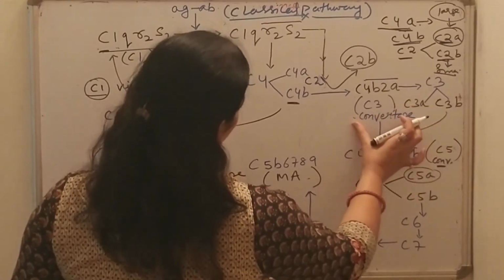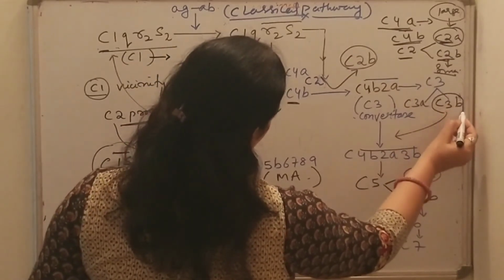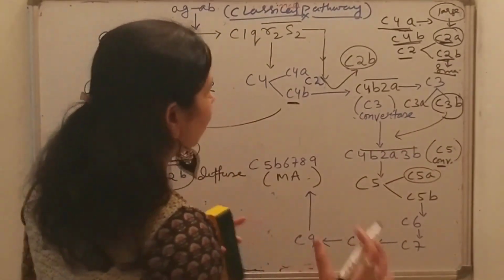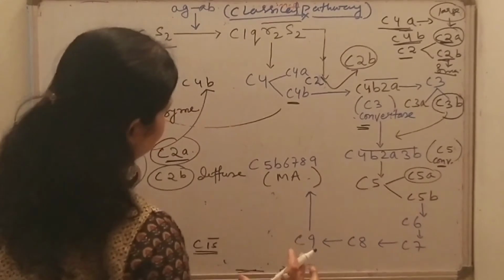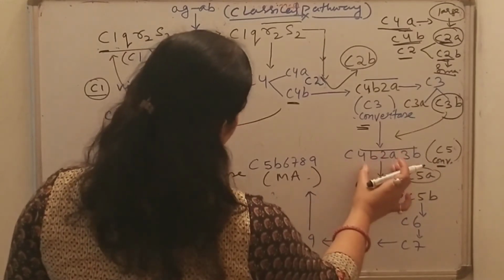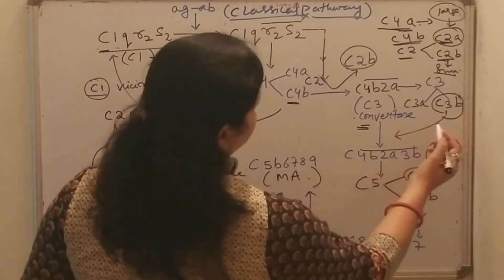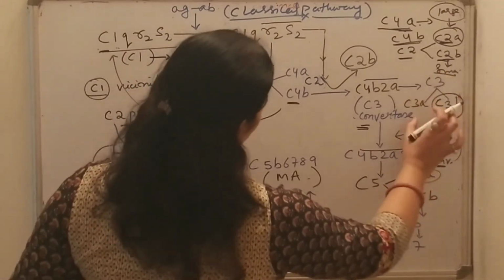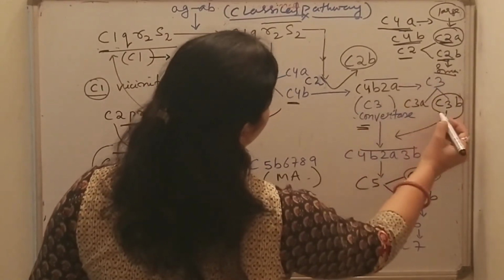Now this C3 convertase hydrolyzes C3 and generates C3b. A single C3 convertase molecule can generate over 200 molecules of C3b.